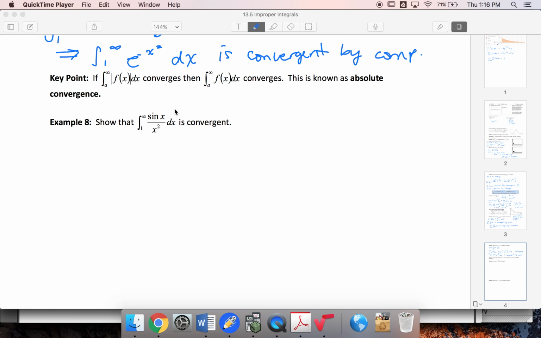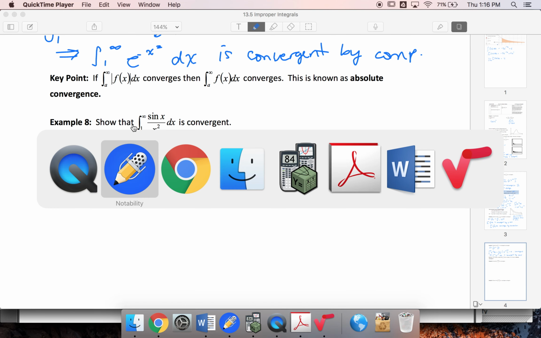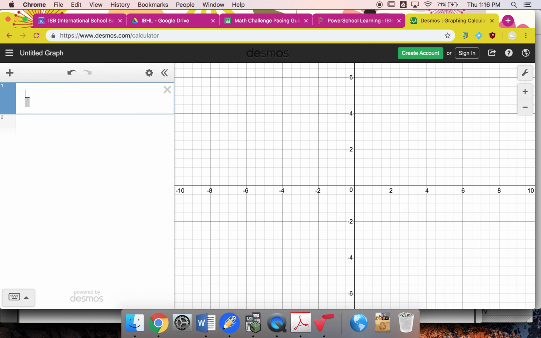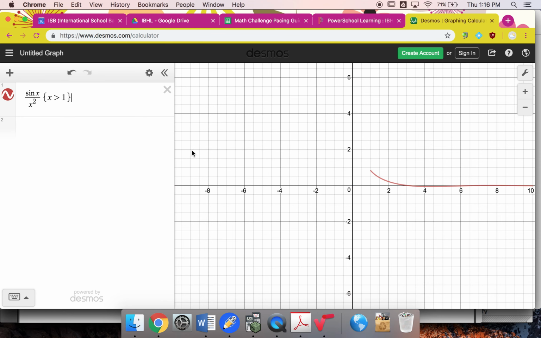So if I think about this function here, sine x over x squared, I'm going to graph that for x values greater than 1. Here's my image.